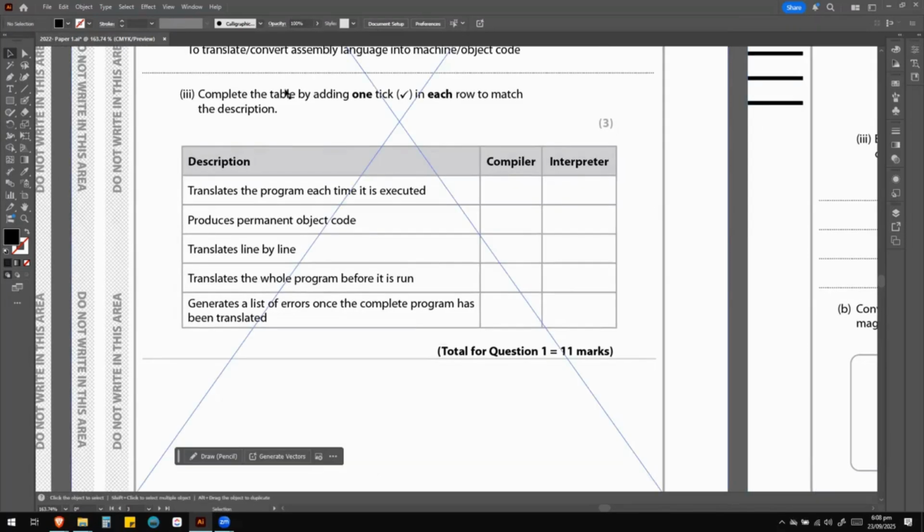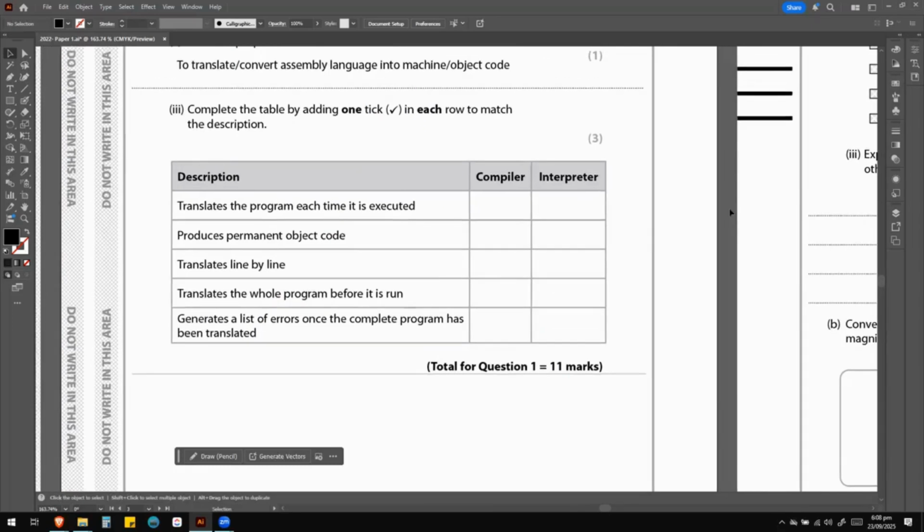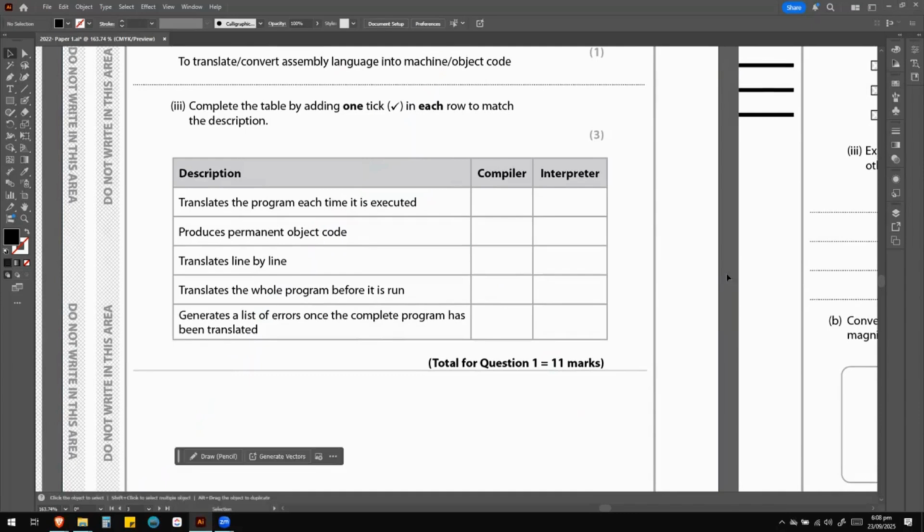It says complete the table by adding one tick in each row to match the description. There are descriptions written on the left, and then we have columns for compiler and interpreter. We have to add a tick for whatever description fits compiler or interpreter. This is a 3-point question, so you have to make sure that you get all of these correct. But if you get just any 2 rows correct here, you would get 1 mark.